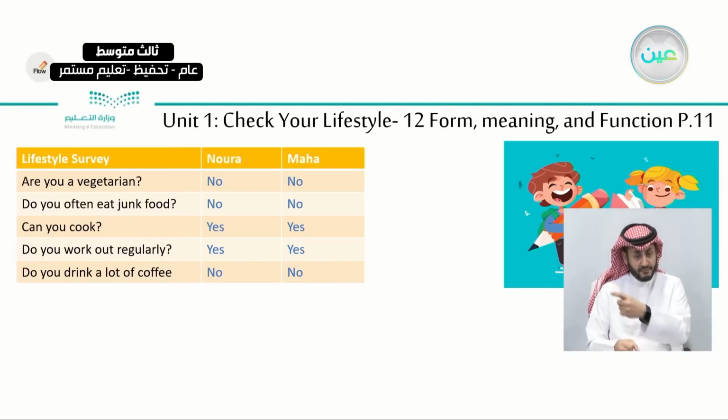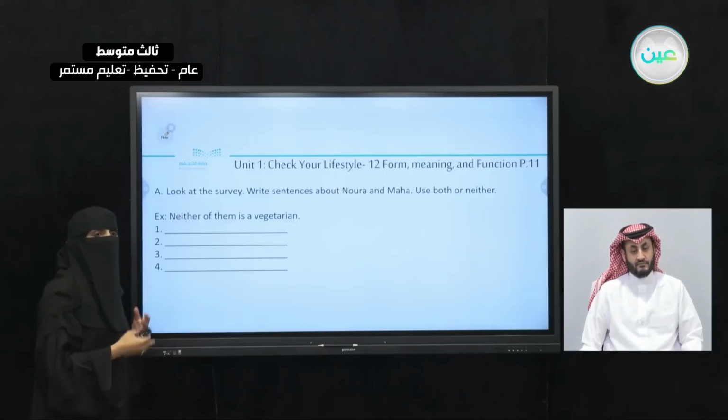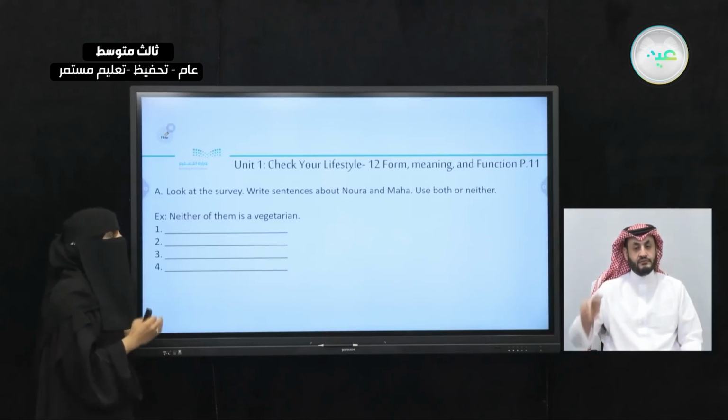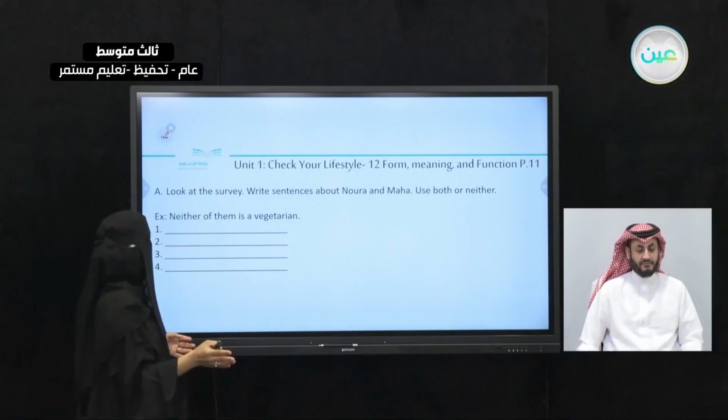They both said yes. Do you drink a lot of coffee? They both said no. So they have similar answers, right? Let's look at the question. Look at the survey. Write sentences about Noura and Maha, only Noura and Maha, okay? Use both or neither. If it's a positive sentence, you say both of them or neither of them, okay? If it's a negative, neither of them.